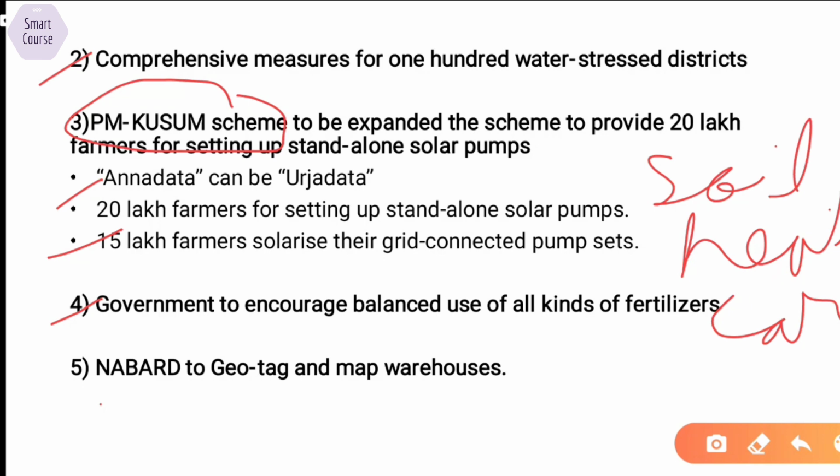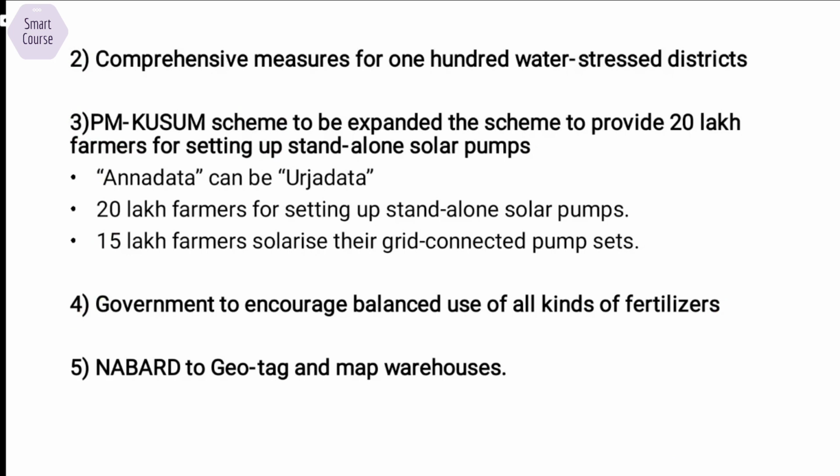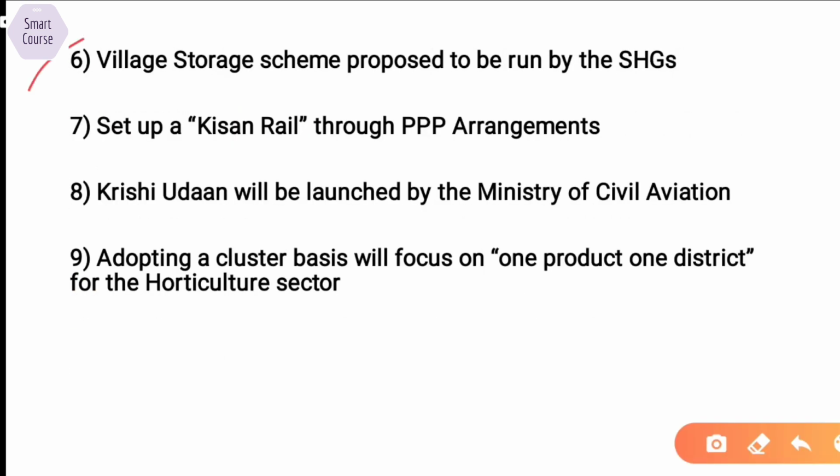And the next one is NABARD to geotag and map warehouses. See, one problem is that we have a very limited number of warehouses, and the second problem is we don't even know where they are. So NABARD is going to geotag and map these warehouses so we can effectively use them. The sixth point is a village storage scheme proposed to be run by self-help groups. So we know that we have a lot of problems with storage of our produce, and due to lack of storage, a lot of produce is wasted.